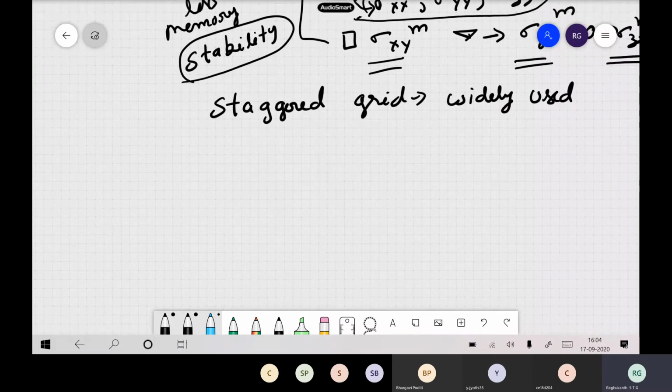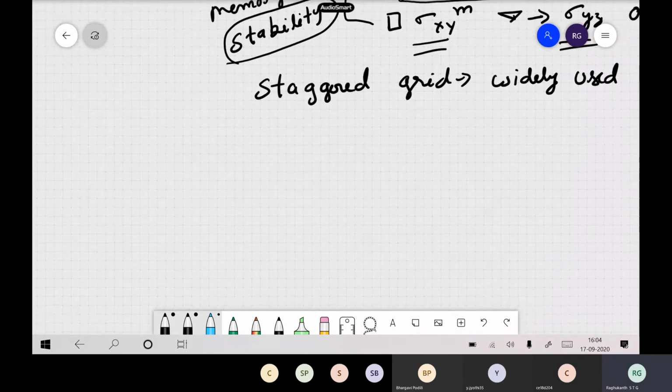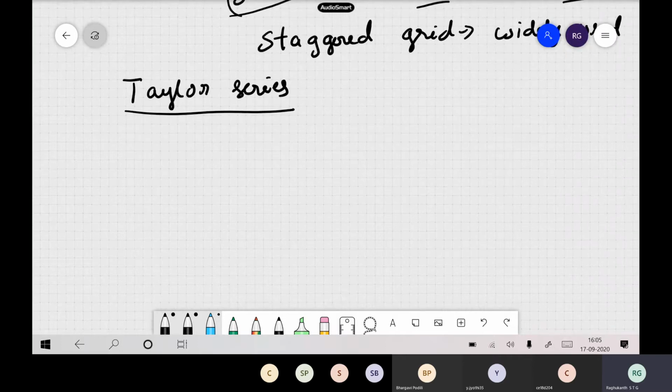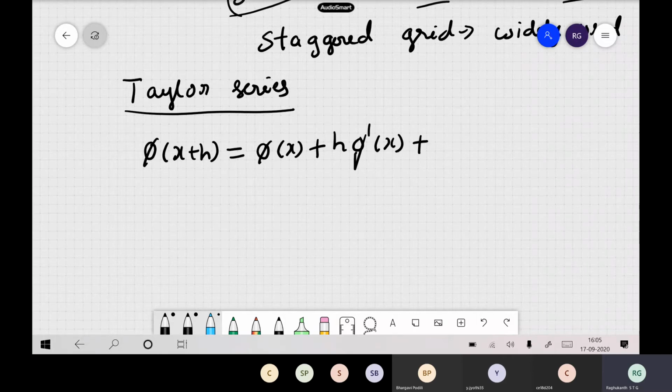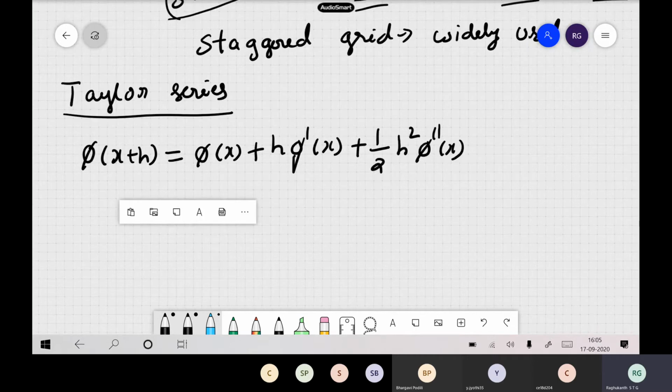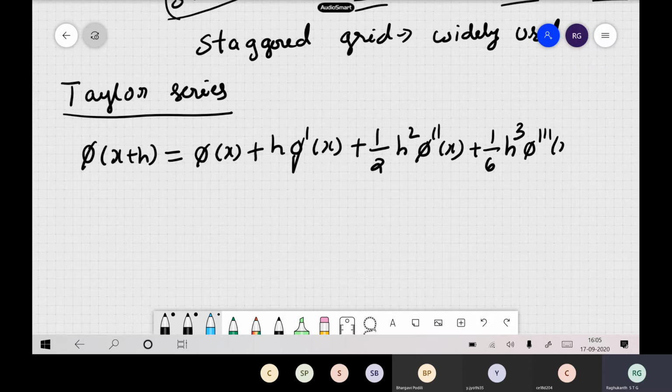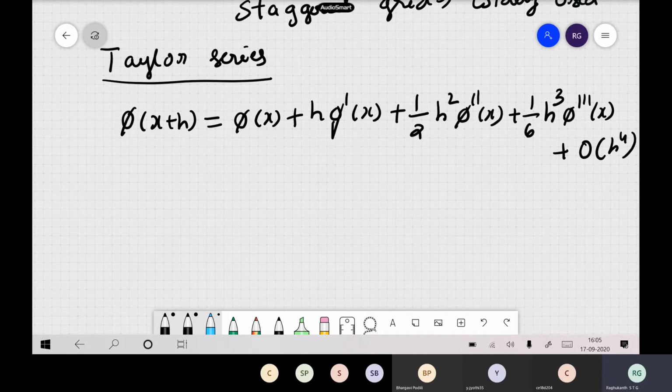Now let us see how we represent things in terms of finite difference. As I already told you, finite difference starts with the Taylor series. Very, very easy and very, very straightforward, this finite difference. If we have f of x plus h, you would have already studied this in your undergraduate also. You can write it as h into phi dash of x plus half h square phi double dash of x, plus 1 by 6 h cube phi triple dash of x, and of course you have the higher order terms. This is how the Taylor series looks.